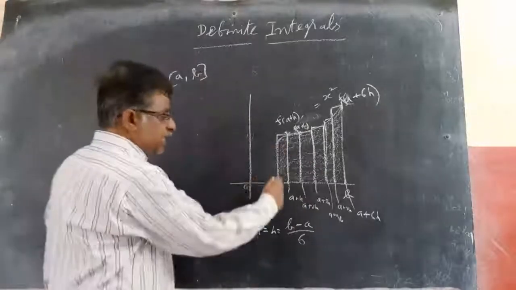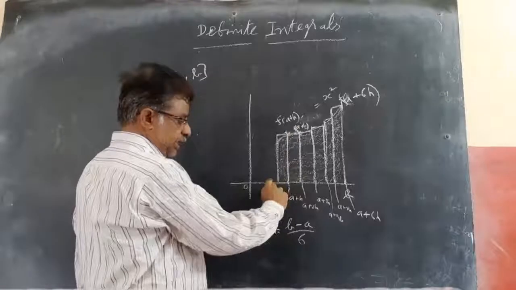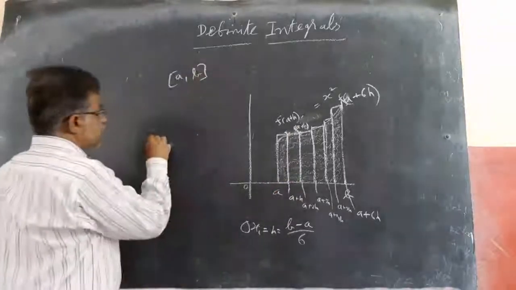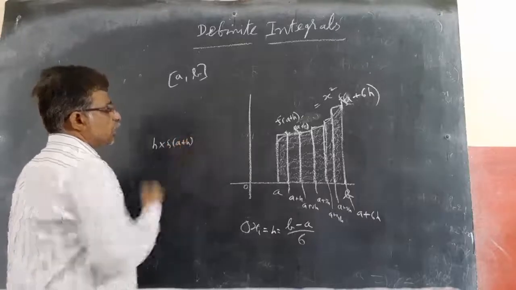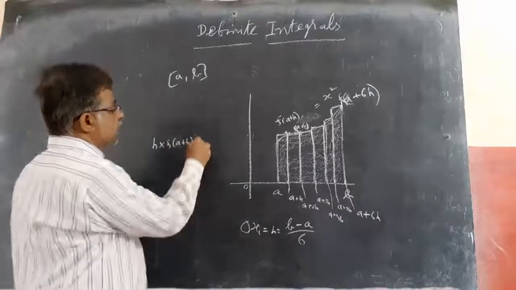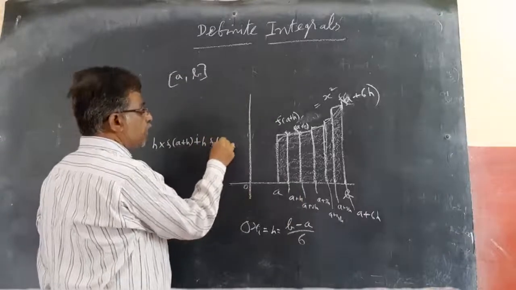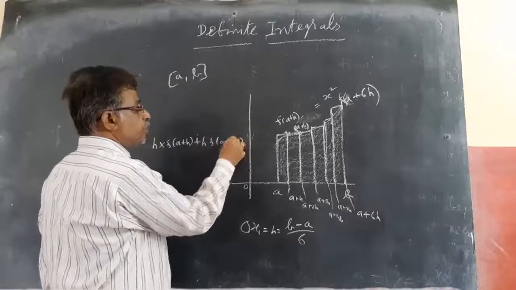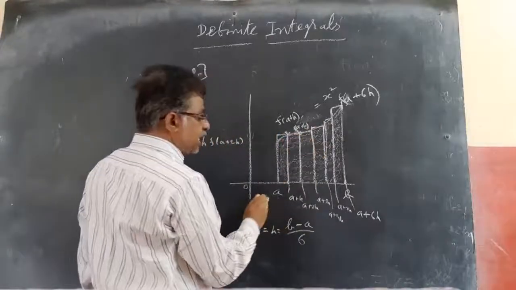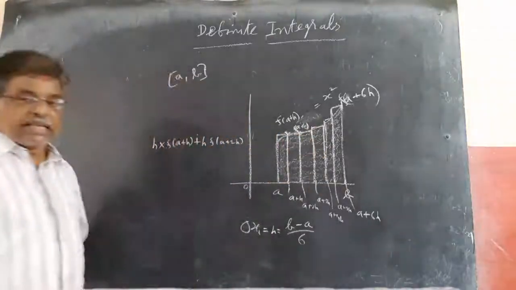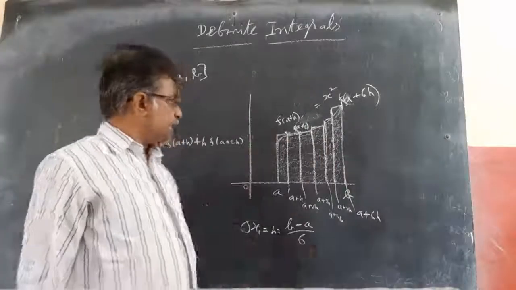Now the area of this rectangle is length into breadth. This is the length and this is the width. Width is h and the length of the first rectangle is f of a plus h. The second rectangle's width is again h, so h into f of a plus 2h, if I am taking upper heights. If I am taking lower heights, then I will get a plus h till a plus n minus 1 into h, and here I will get a plus nh.